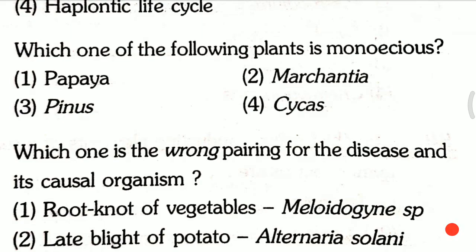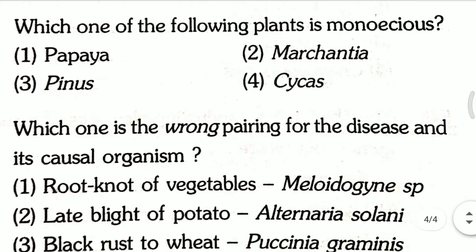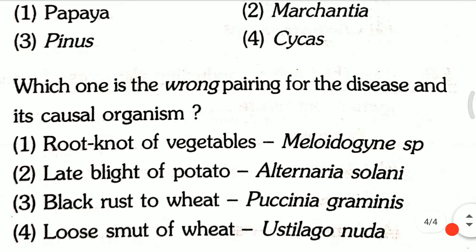Question 16. Which one is the wrong pairing of the disease and its causal organism? First, root knot of vegetables, Meloidogyne. Second, late blight of potato, Alternaria solani. Third, black rust of wheat, Puccinia graminis. Fourth, loose smut of wheat, Ustilago nuda. Which one is the wrong pairing of the disease and its causal organism? And the answer for this question is the second one, that is late blight of potato, Alternaria solani.